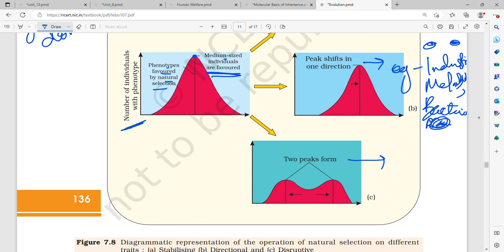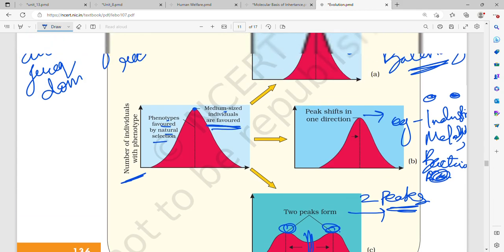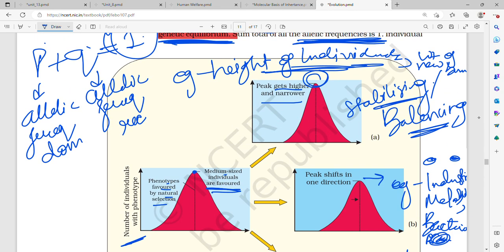Then two peaks forming. That is, there is no average. It's either both superior ones, so both extreme variants. Over here there is one extreme variant, and the peak shifts in one direction. In this, both the extreme variants are not there, the intermediate variant is there.